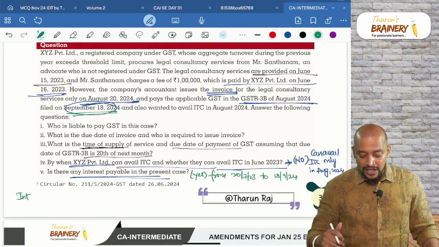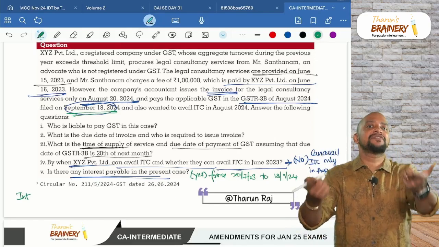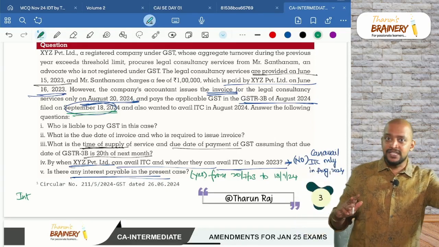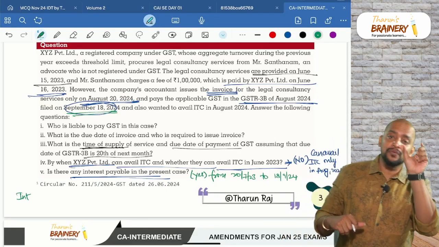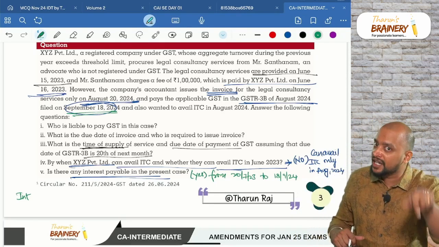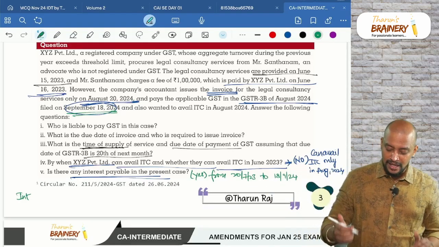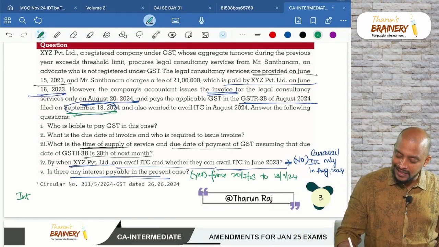But basically, if you see the financial year, we should see the invoice date only as the financial year. We should not see when they have received as the financial year. We should see invoice only as the financial year. So invoice comes in financial year 24-25. That's why I said they can avail ITC in 24. That's correct. But here they need to pay interest from